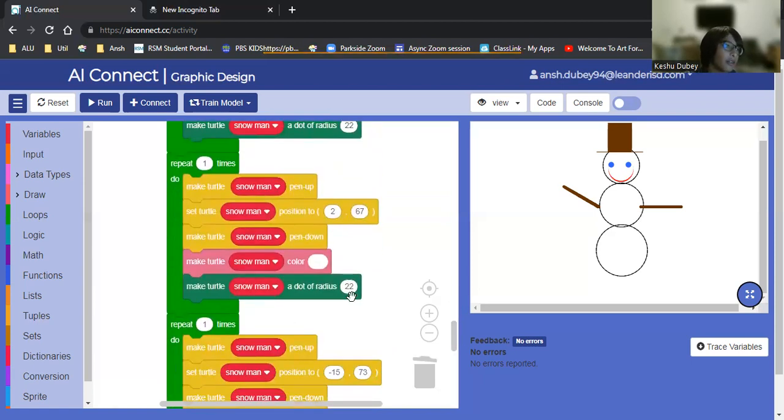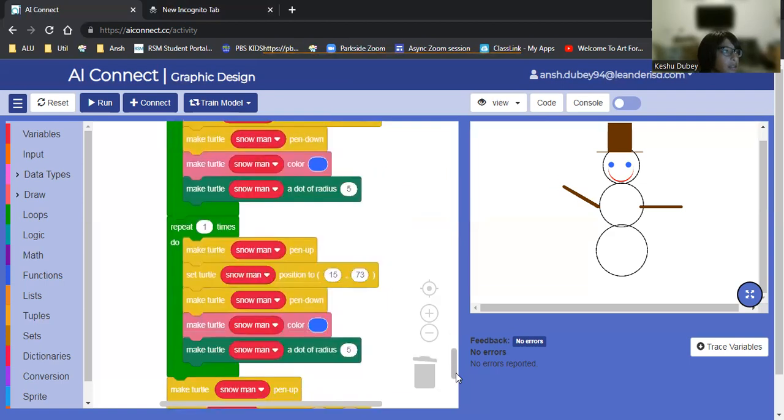Over here, you have another dot, which is white. You can't really see it, but it's like that. You set it right above, not too far above, barely a little bit. So instead of a y-axis of 65, I put it to a y-axis of 67. And then the color is white, so it blends in with the rest of the snowman. And a dot radius of 22. That's why it has this crescent shape.